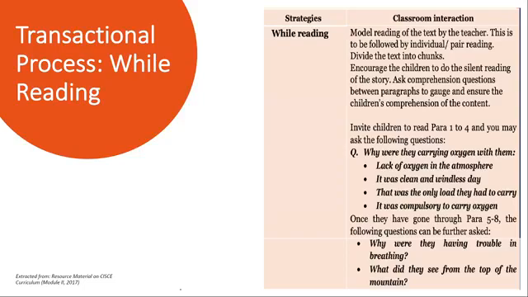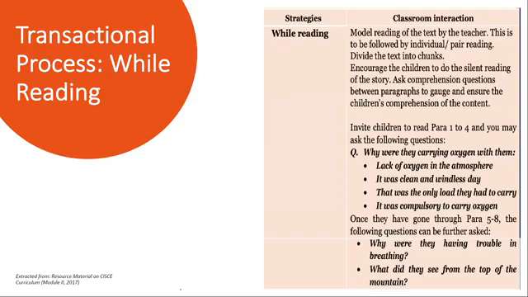The learners can read individually or in pairs. We can divide the chapter into chunks. We can ask them to read silently also. So these are the different ways.